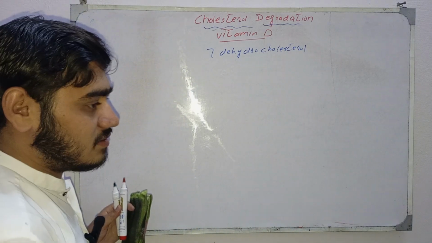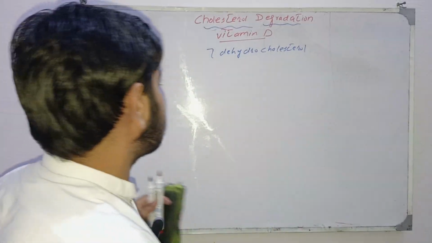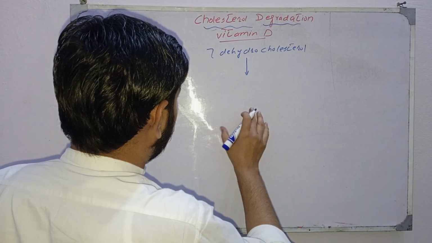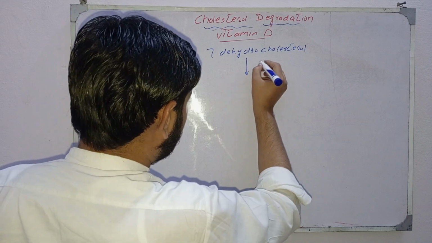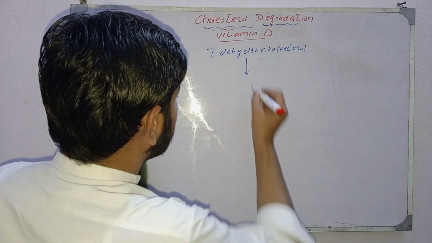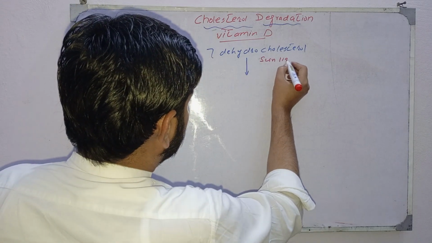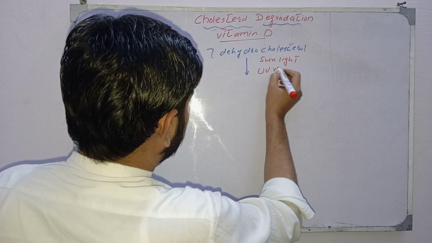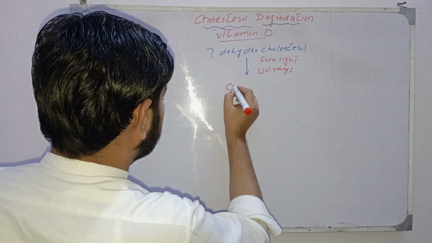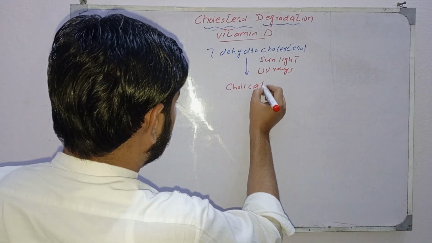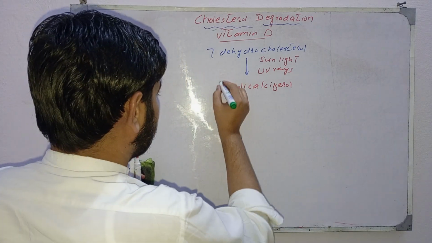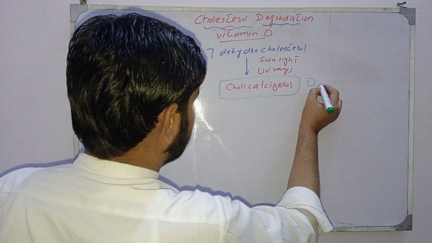7-dehydrocholesterol is present in the epidermis of the skin, and on exposure to sunlight and ultraviolet rays, it is converted into cholecalciferol, which is vitamin D3.